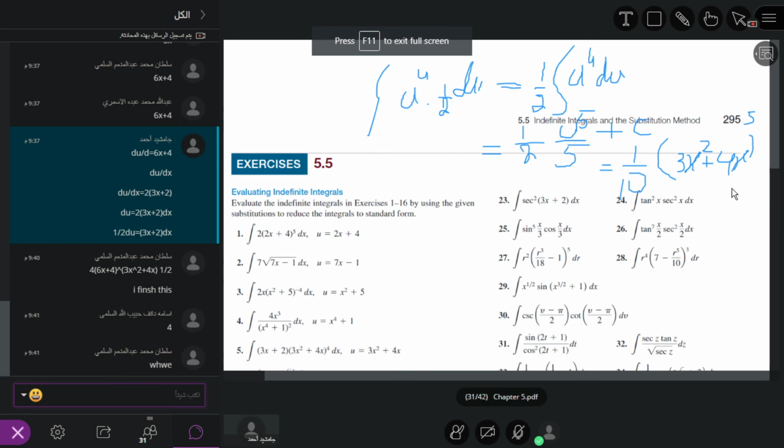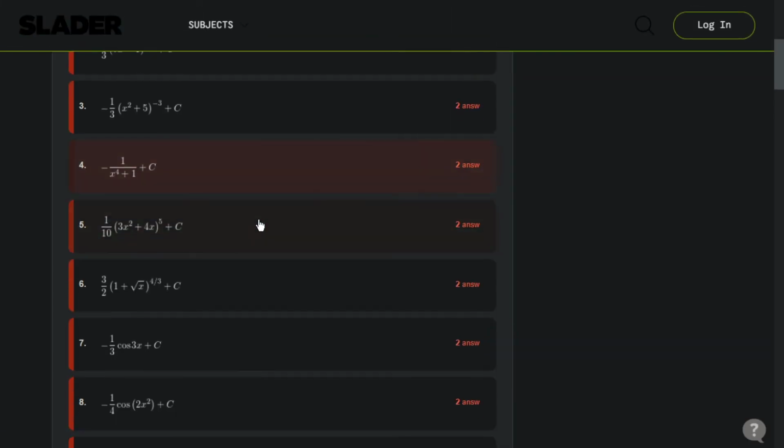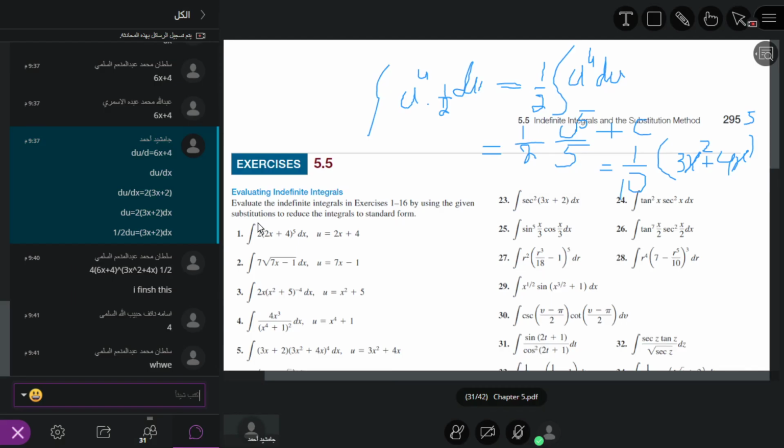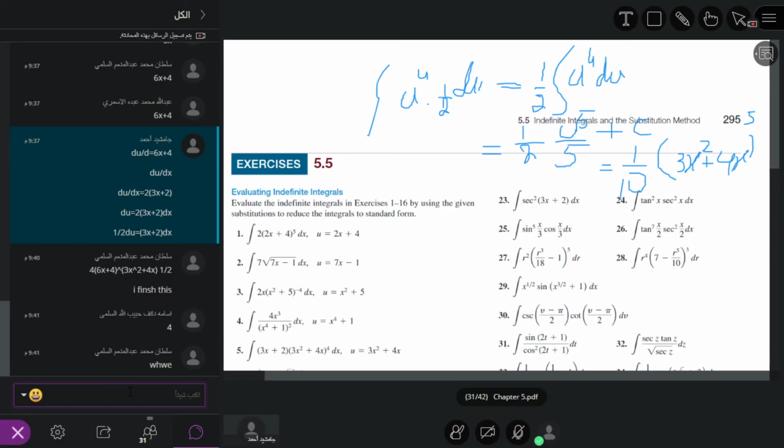So if we simplify more, how can we simplify this? We can take out the common factor 3x square plus 4x power 4, and write the product with 3x square plus x, as he is writing, I think. Okay, like that way. You got my point, so we can solve by this method.